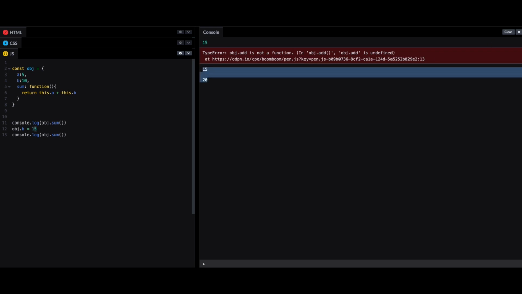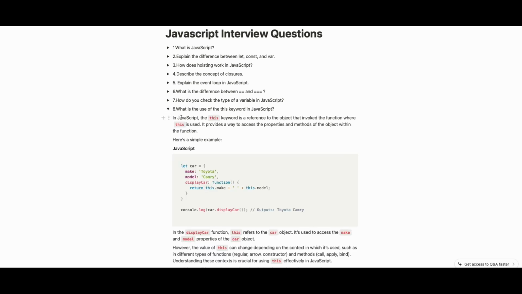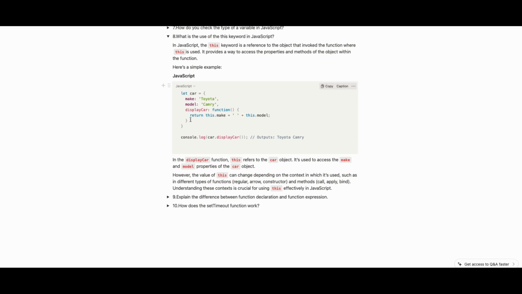Yep, yeah, this is it. Let's check the answer, guys. In JavaScript, the this keyword is a reference to the object that invokes the function where this is used. Yes, we told that. It provides a way to access the properties and methods of the object within the function. I just took one object with a and b. He is taking some modified example. In the displayCar function, this refers to the car object. It is used to access make and model of the car. However, the value of this can change depending on the context in which it is used. Okay, this is very important, such as in different types of functions: regular, arrow, constructor, and methods.